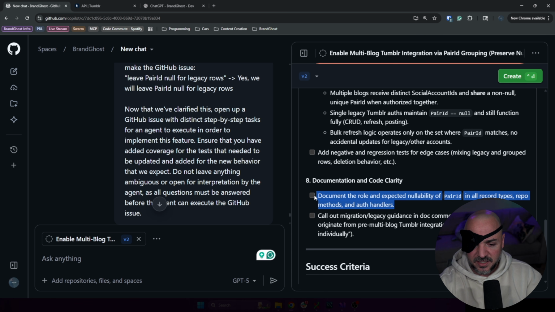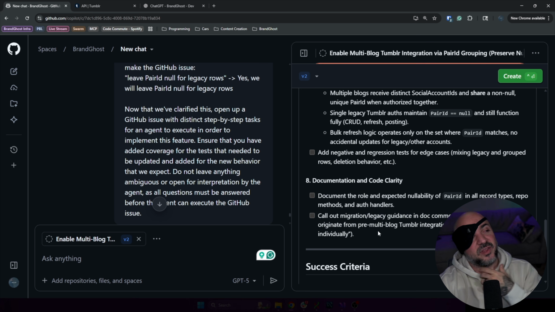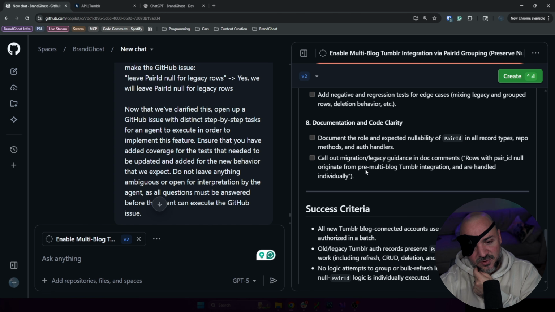This is interesting, and I don't want this. Call out migration legacy guidance. This is one of the things that drives me nuts about some of the AI stuff. If I put this doc in my code base, it would not serve a purpose ever. And that's because it's literally trying to document the migration that it's doing. It's very temporary. I don't need that in my code base.